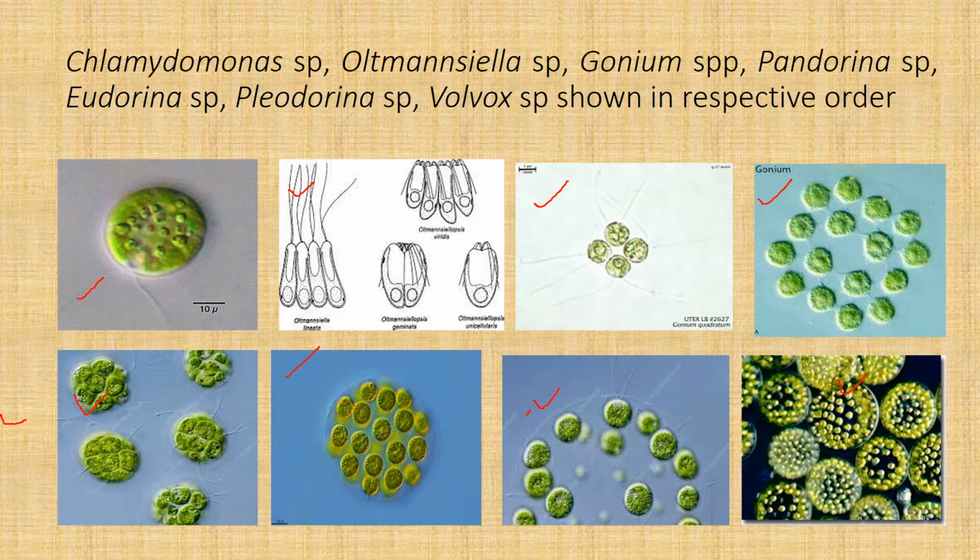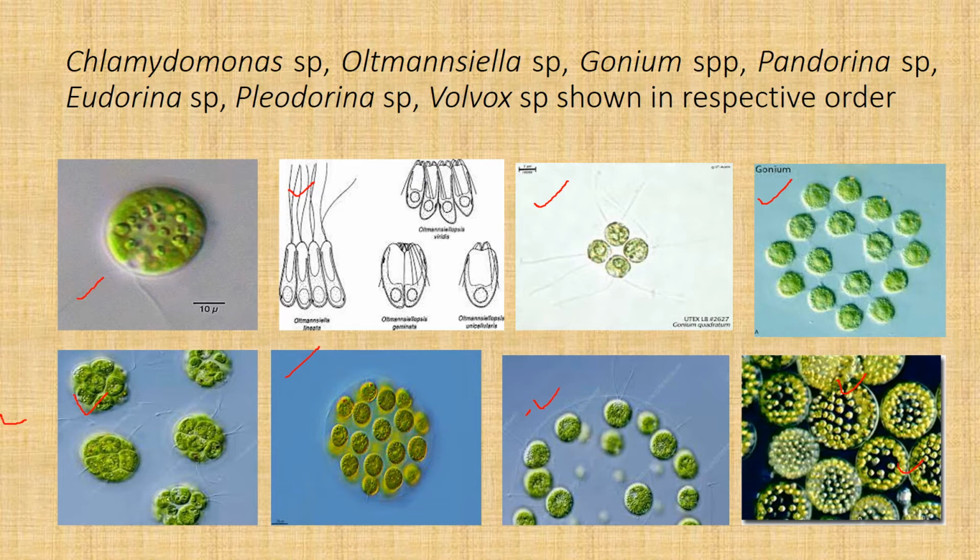So far as the structure is concerned, Chlamydomonas is the most primitive of the Volvocine line. The Volvocine line starts from Chlamydomonas, which is a single-celled unicell, and as we go up the Volvocine line we reach Volvox.